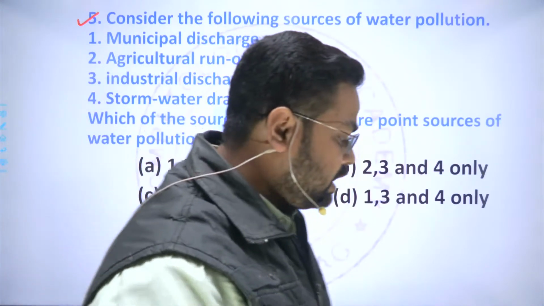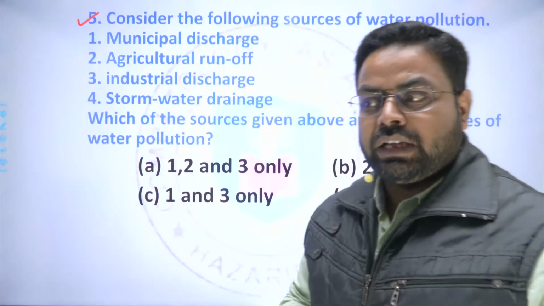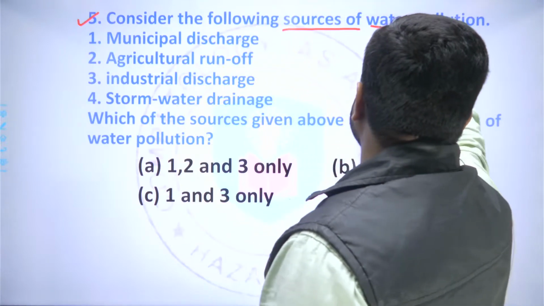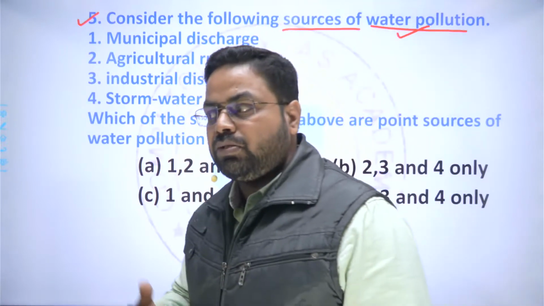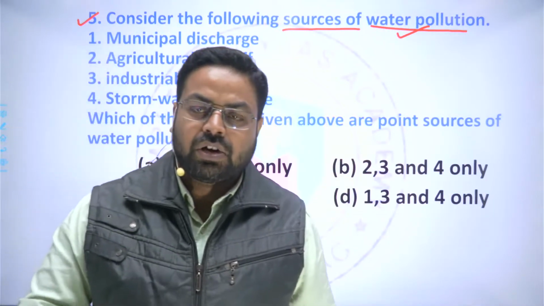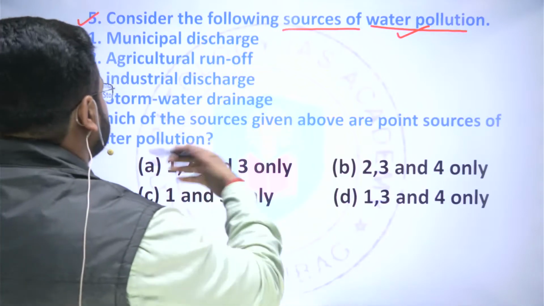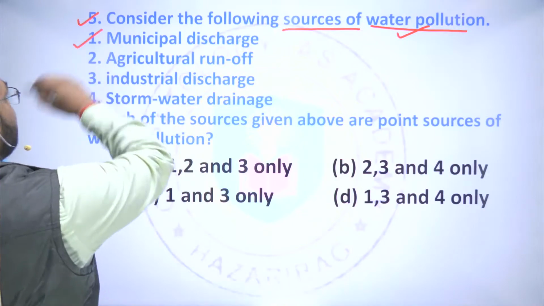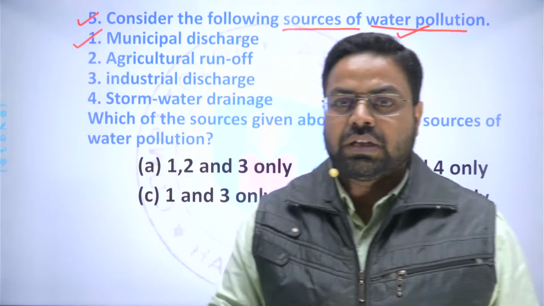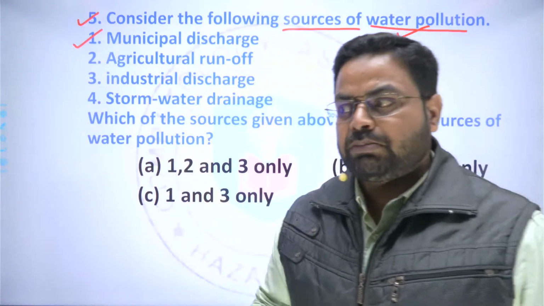This question is related to environment and ecology, and here water pollution is a very important topic. You have to read in detail the questions on water pollution, air pollution and other things, because these are becoming very important nowadays worldwide, and you can definitely find questions related to such topics in the UPSC paper also.